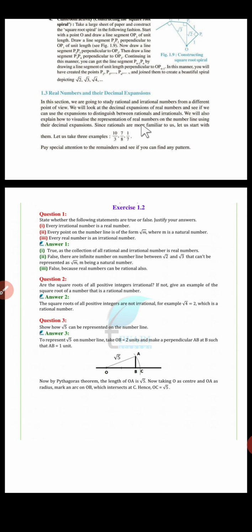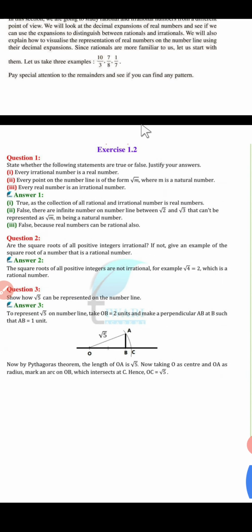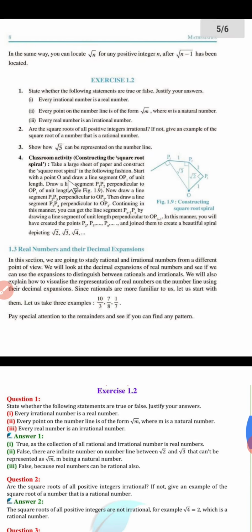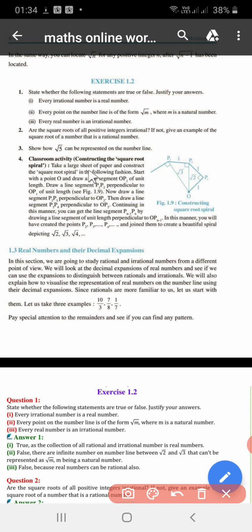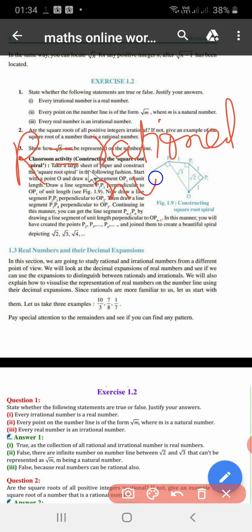What is question 1? State whether the following statements are true or false. Justify your answer. Every irrational number is a real number. See here, I have already taught you about real numbers. What is a real number? Real numbers are the set of all the rational numbers and irrational numbers.